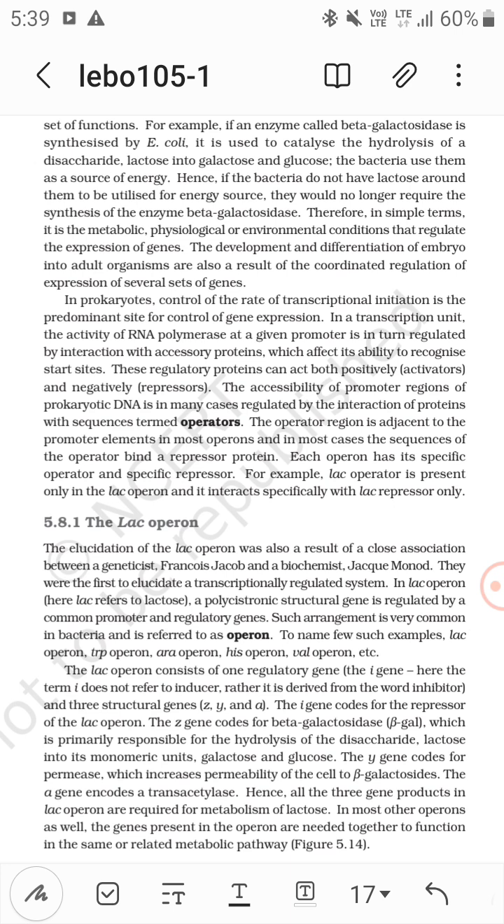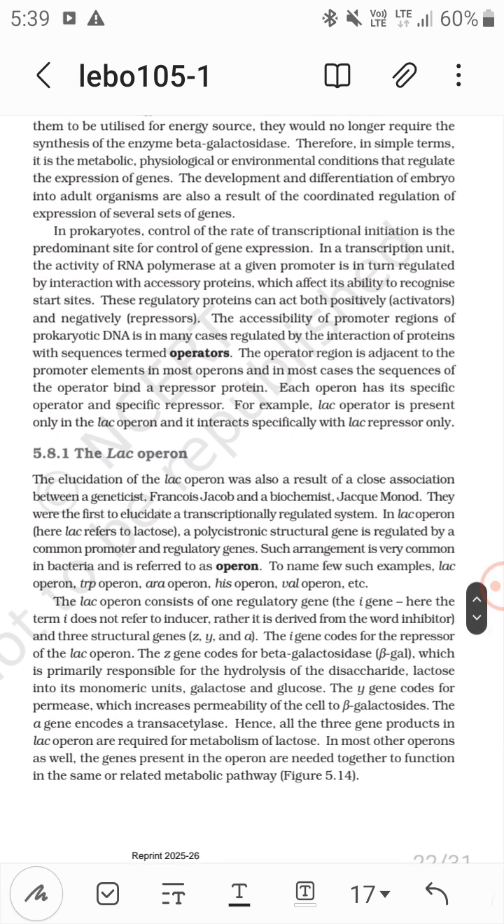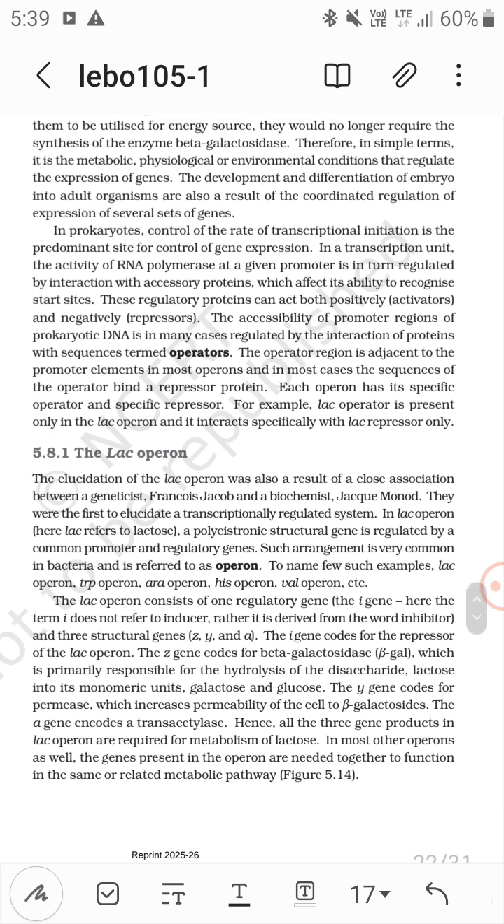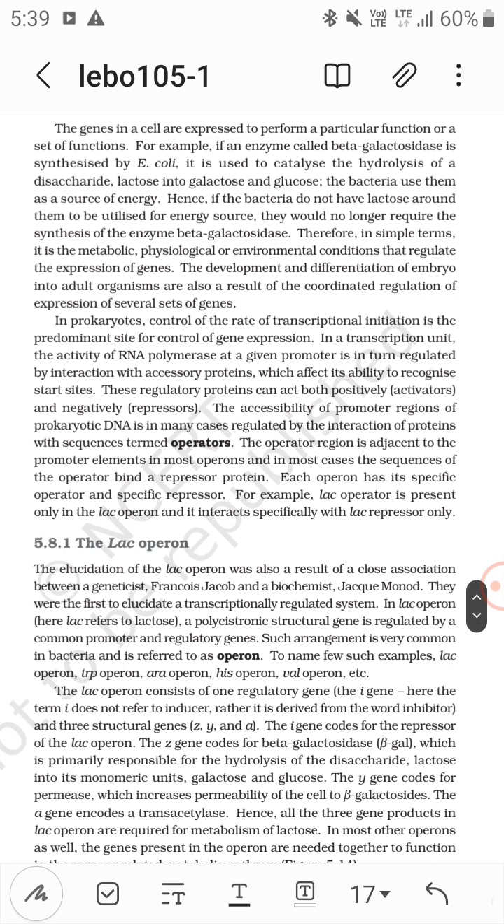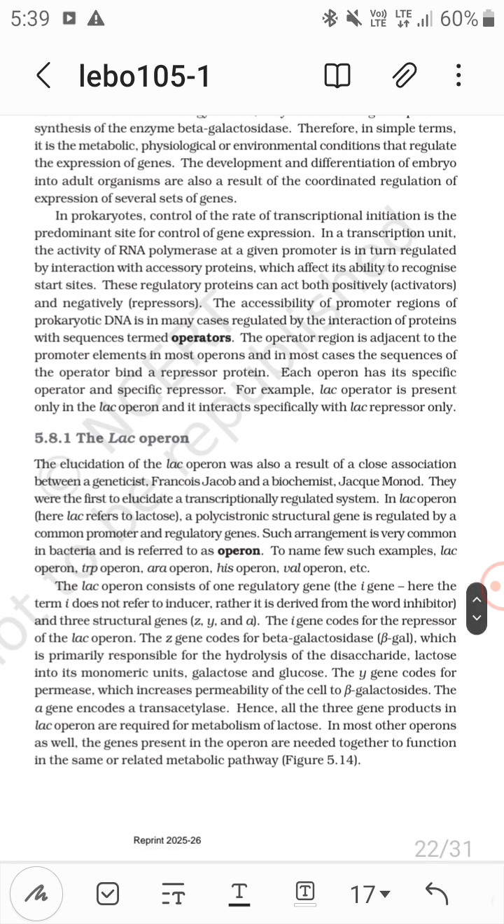The development and differentiation of the embryo into adult organisms are also a result of the coordinated regulation of expression of several sets of genes. Now, in prokaryotes, control of the rate of transcriptional initiation is the predominant site for the control of gene regulation. In a transcription unit, the activity of RNA polymerase at a given promoter is in turn regulated by interaction with accessory proteins, which affect its ability to recognize start sites. These regulatory proteins can act both positively as activators and negatively as repressors.